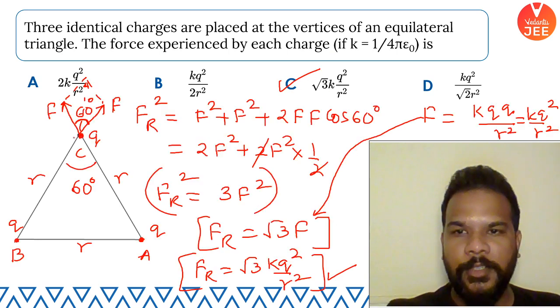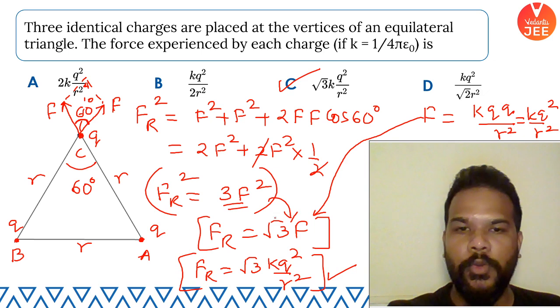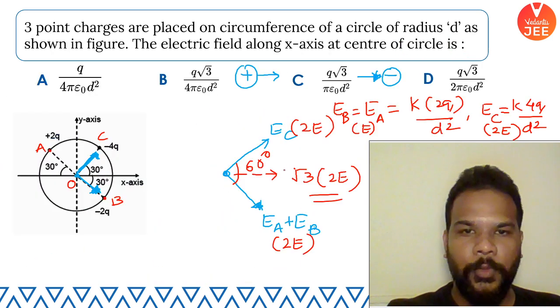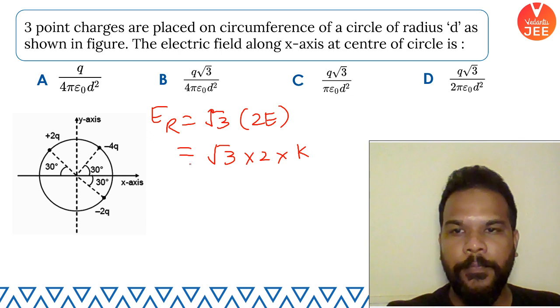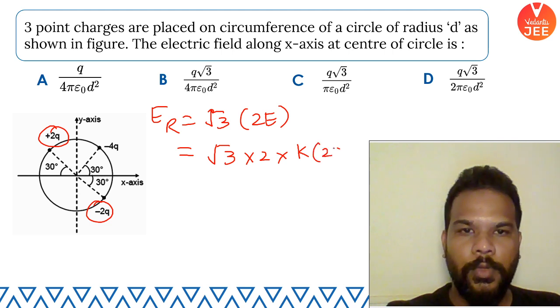Two vectors were inclined at 60 degrees, so the resultant came out to be root 3 times the individual force. Same thing is happening now. You can see that two vectors are inclined at an angle of 60 degrees, so root 3 times the individual value. So now, guys, root 3 into 2 into electric field, that is K, because of any one of them, this or this, is K into 2Q by D square.